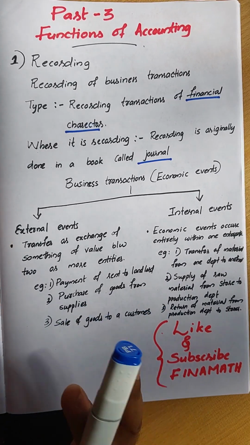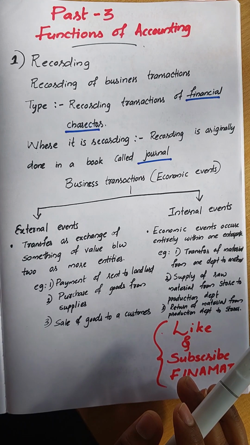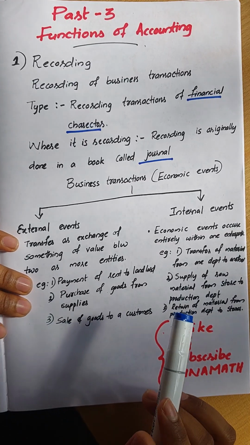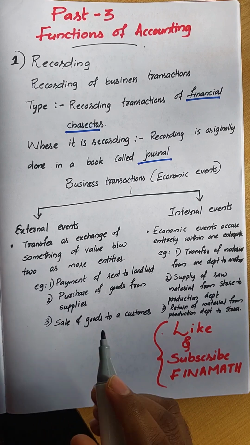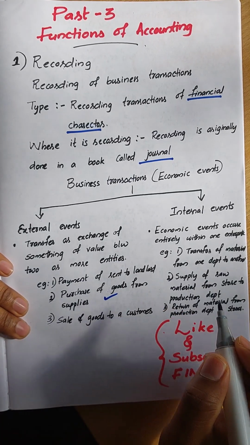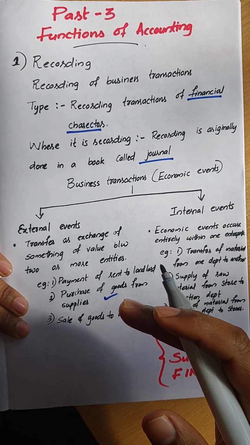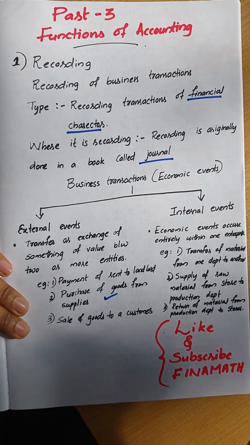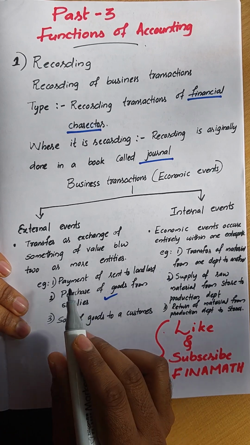It is between two entities. The landlord is one entity and the business is another entity. So the transaction is between two different entities, and it is called an external event. The second one is purchase of goods from a supplier. The supplier has one business and we have another business, and we are transferring or exchanging product or service between the two. So purchase of goods from a supplier is an external event.